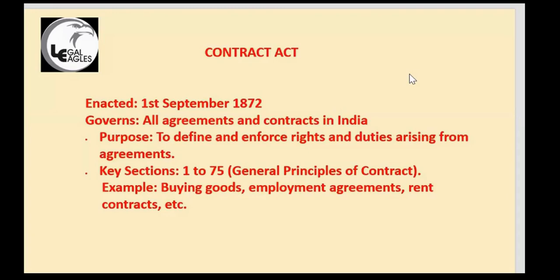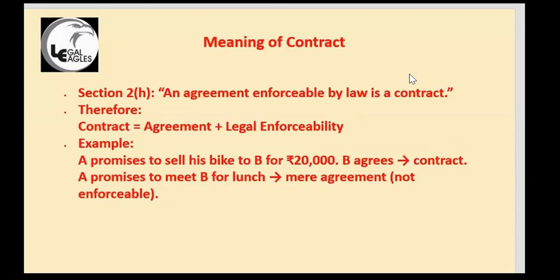So this is the meaning of a contract: an agreement enforceable by law is a contract. Very simple. Section 2(h), you can find it in the definition. They will ask what is a contract. They will give alternatives: agreement plus legal enforceability. They will give certain combinations, so you have to remember this. Any agreement which is enforceable by law is a contract. I will talk about agreement later.